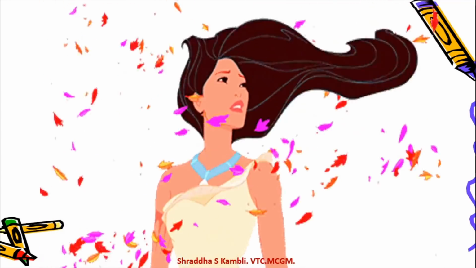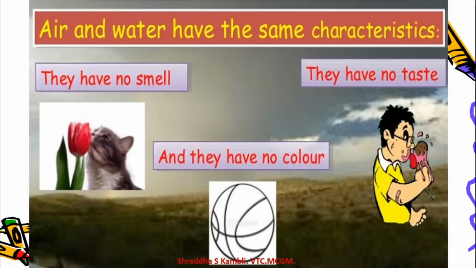Okay. And the next thing is, air has got no smell, air has got no color, and air has got no taste. Now remember where we learnt about these three characteristics or properties or qualities? Yes, we learnt about this when we were talking about water.